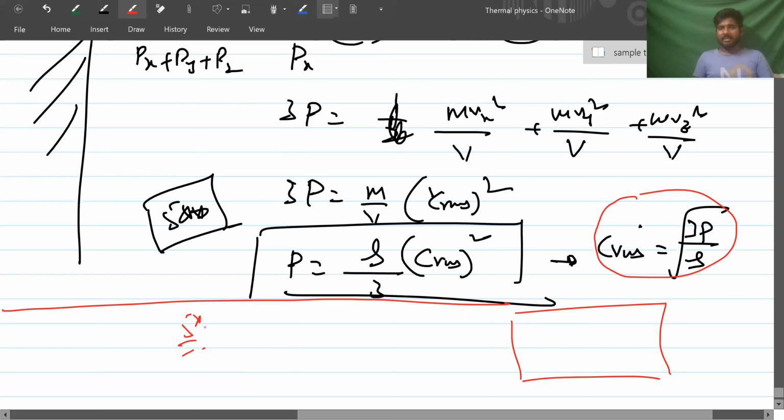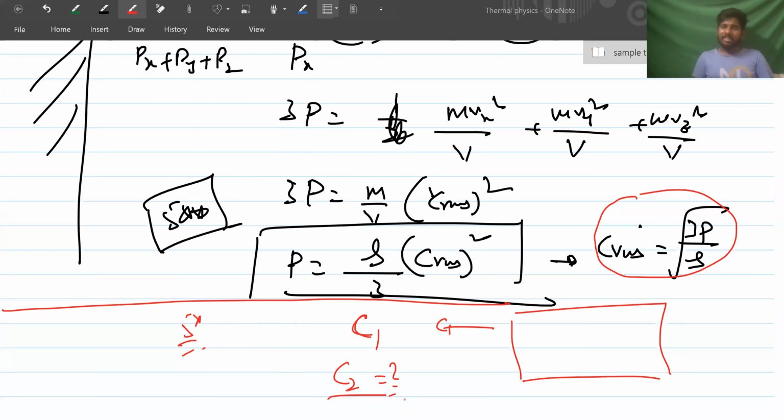Its CRMS velocity is C1. If its pressure is doubled, what will it become? The gas is kept there without changing any temperature and all. Then what is C2? Now pressure is doubled. What is C2?